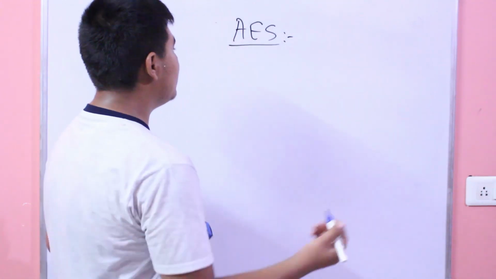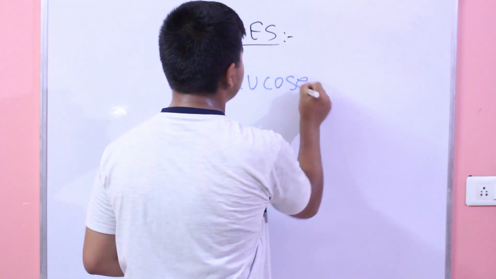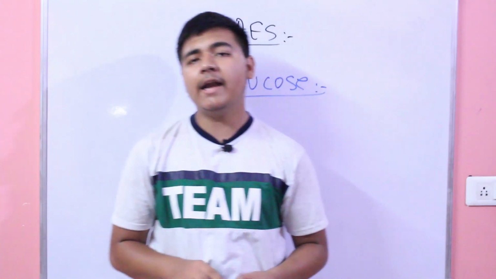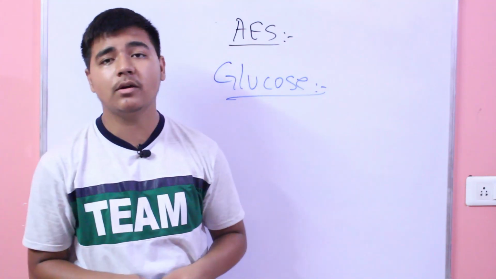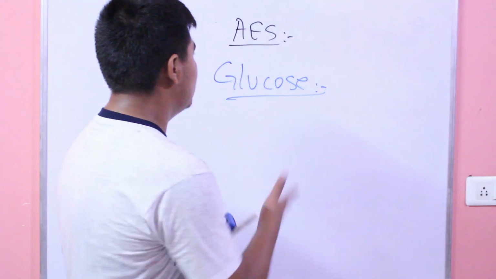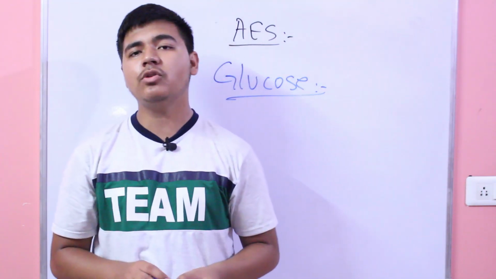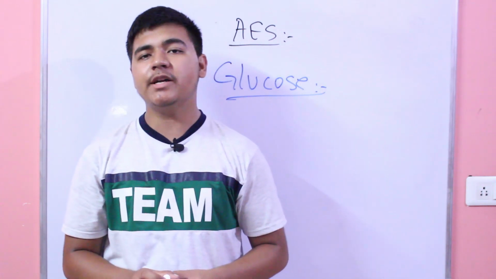Why only malnourished children? Because when the blood glucose level is exhausted, the body has a natural tendency to correct it.